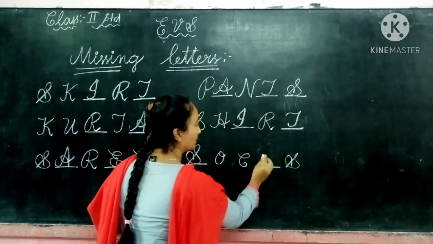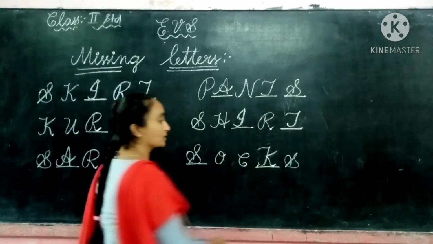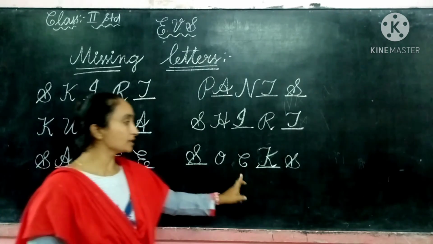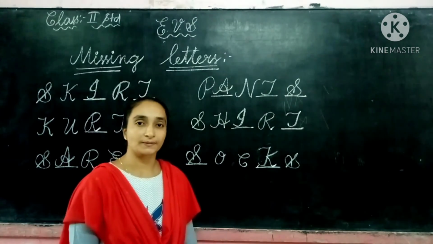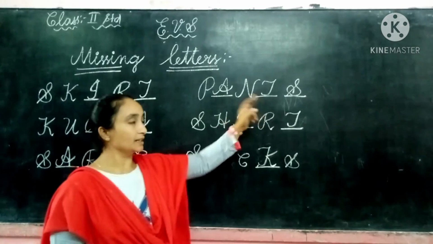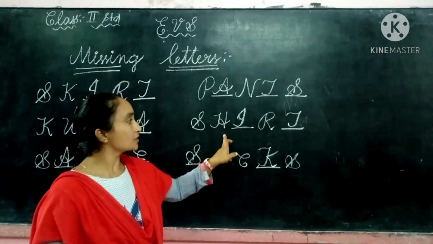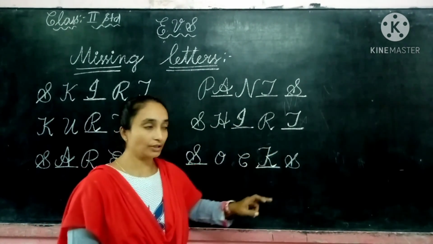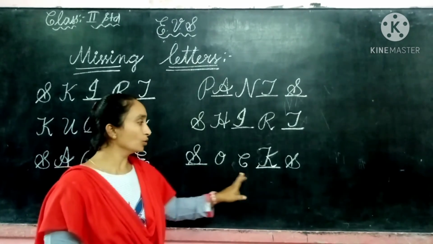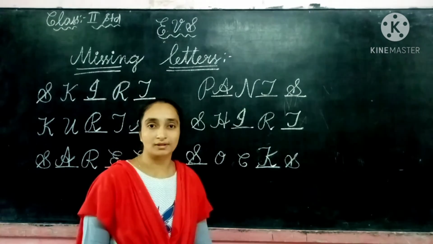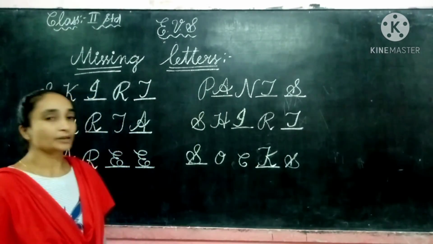S-O-C-K-S. Sorry children, capital K. K-S, socks. S-O-C-K-S, socks. P-A-N-T-S, pants. S-H-I-R-T, shirt. S-O-C-K-S, socks. So here are the missing letters.